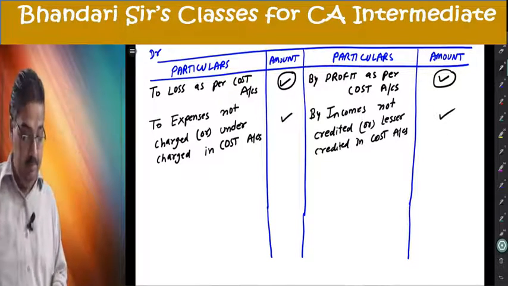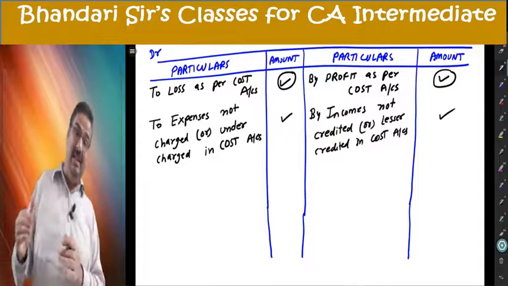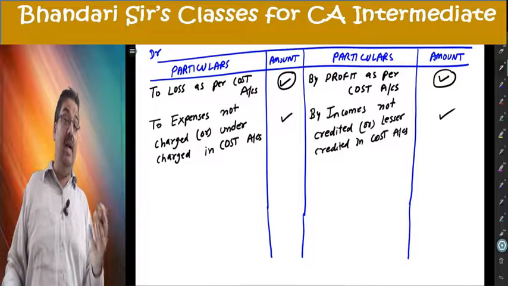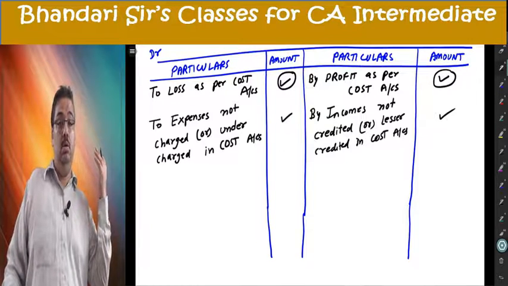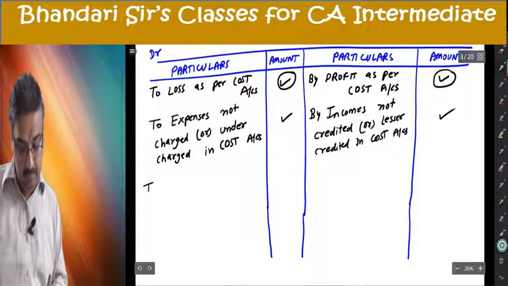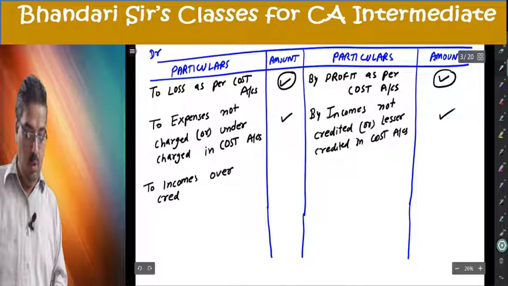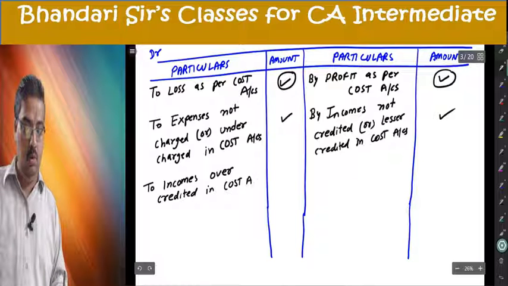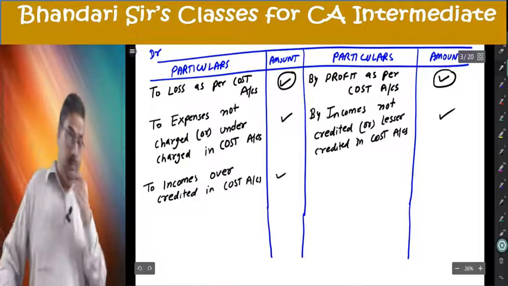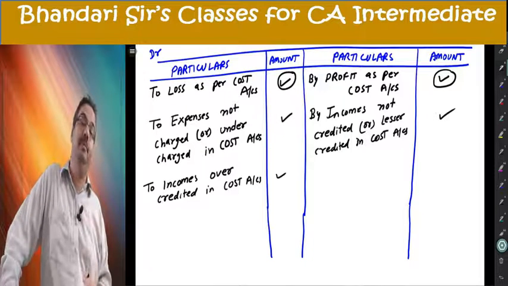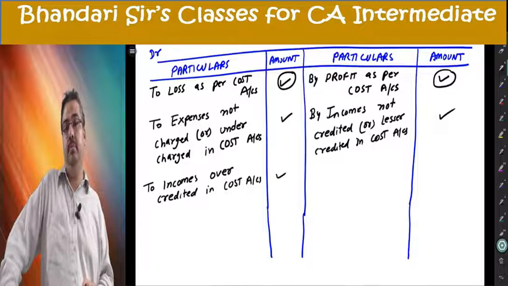On the debit side, if debit is less, I put it on the debit side. If credit is less, I put it on the credit side. If credit is more, it goes to the debit side. To incomes over credited in cost accounts. Any income which was put excessively under costing will come here.